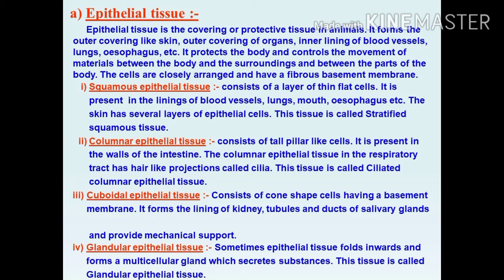The columnar epithelial tissue found in the respiratory tract has hair-like projections called cilia. This tissue is called ciliated columnar epithelial tissue. So, columnar epithelial tissue is mainly found in the intestine and respiratory tract. In the respiratory tract, on the surface of columnar epithelial cells, we can see small hair-like outgrowths known as cilia. So it is known as ciliated columnar epithelial tissue.